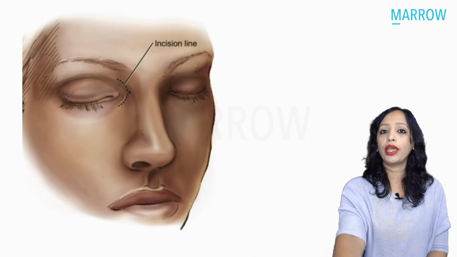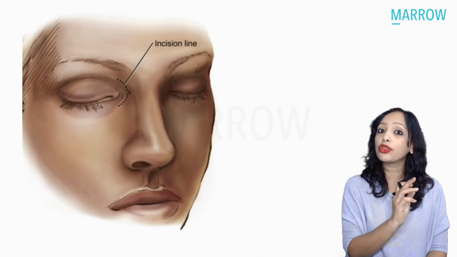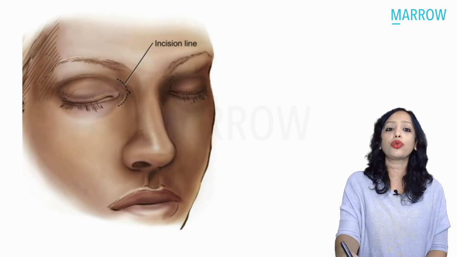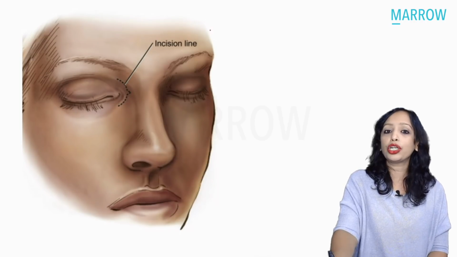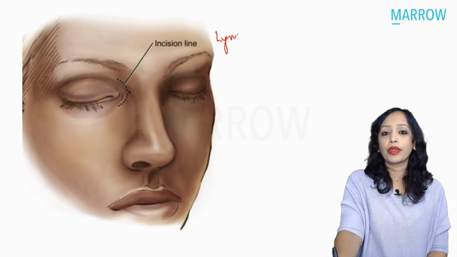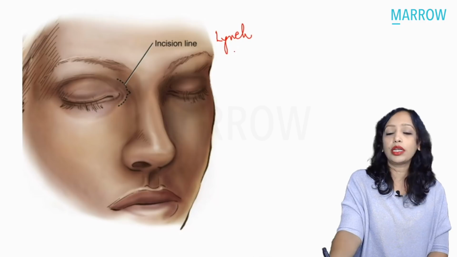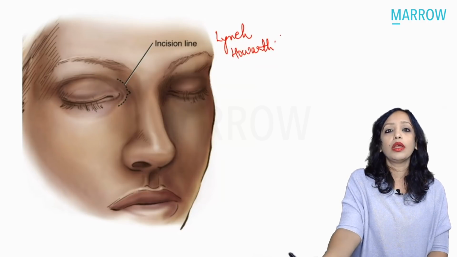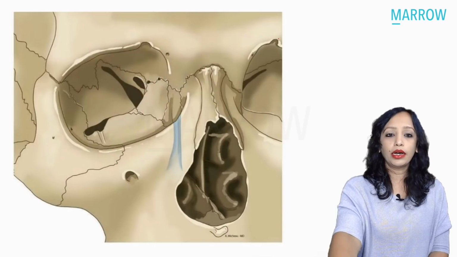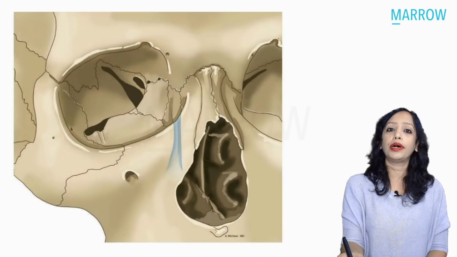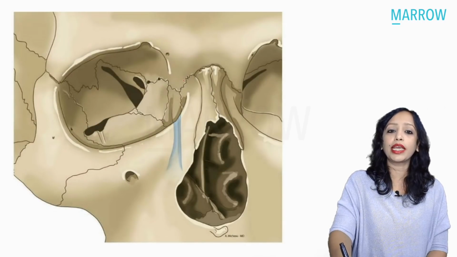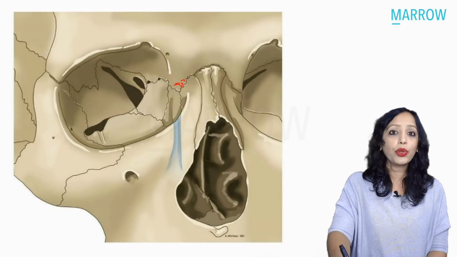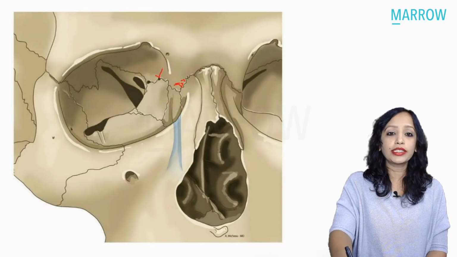Yes. Now, if you want to ligate the anterior ethmoidal, where do you ligate the anterior ethmoidal? Yes, by this incision, and this is known as the medial canthal incision, or the Lynch-Howarth, or just the Lynch incision. And once you have given the incision, you raise the skin from over the medial wall of the orbit. And where do you find the anterior ethmoidal foramen? So this here is the anterior ethmoidal foramen.